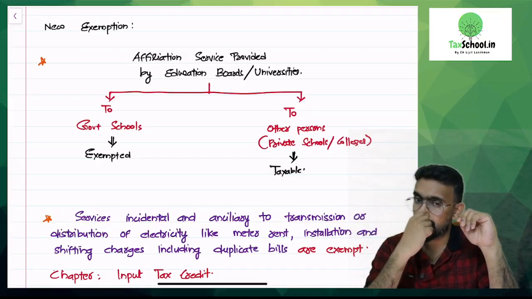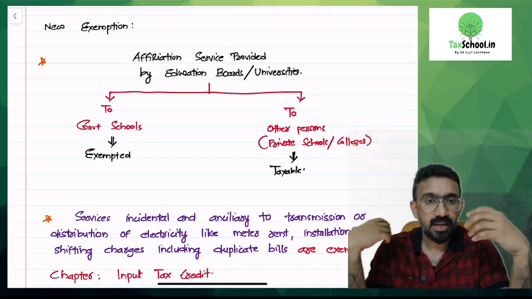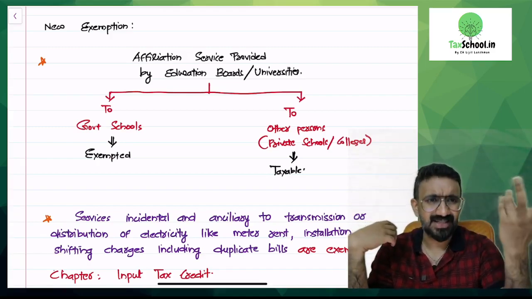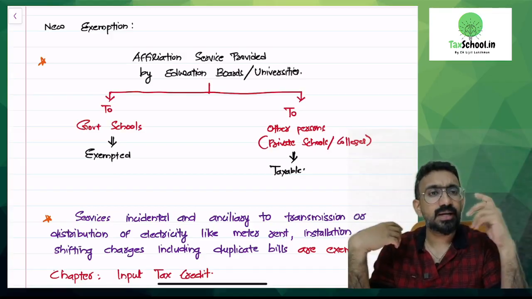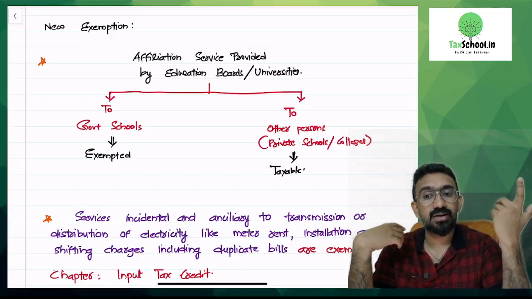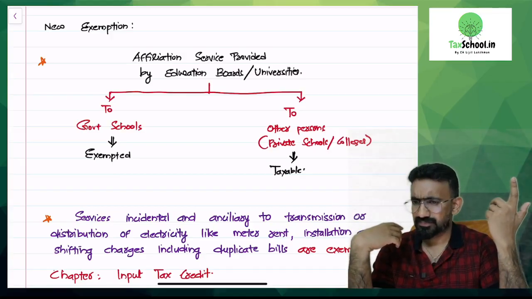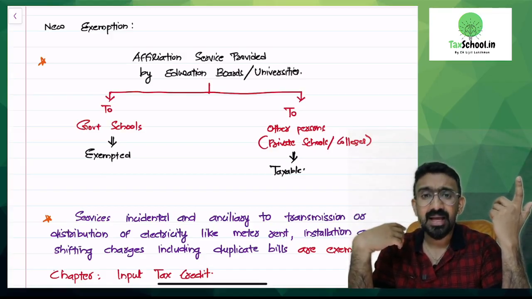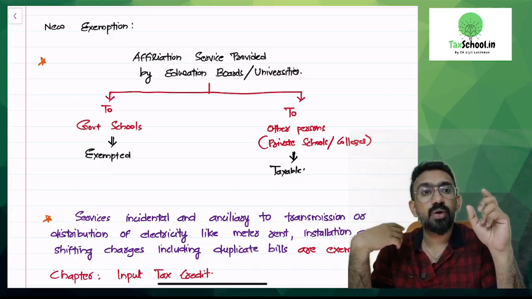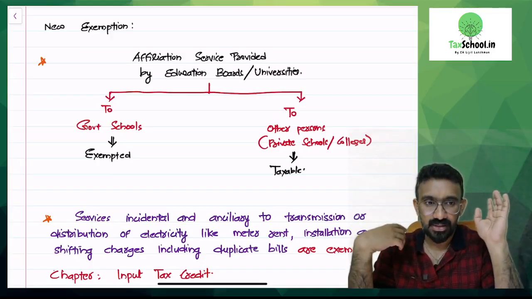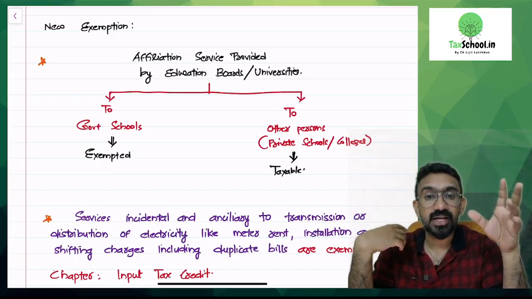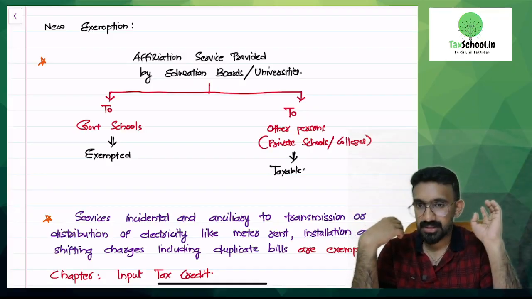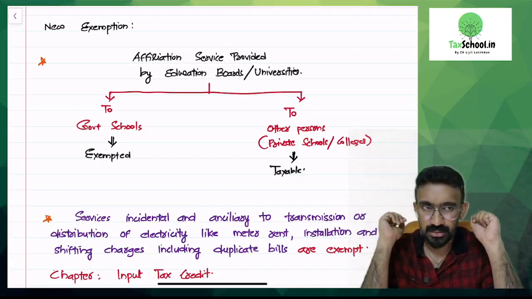What is the benefit of getting affiliation? Once you get an affiliation from NCERT, you can actually go for CBSE, as we call it. You can get a CBSE affiliation. So the central board is giving you affiliation for education, and then you will be able to offer CBSE courses. If you are getting affiliation from the state board, then you will be providing the state syllabus likewise. So every school would go and do that.